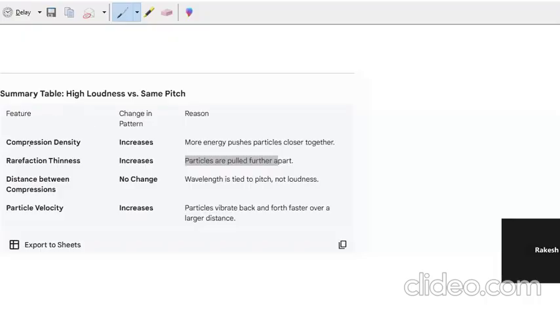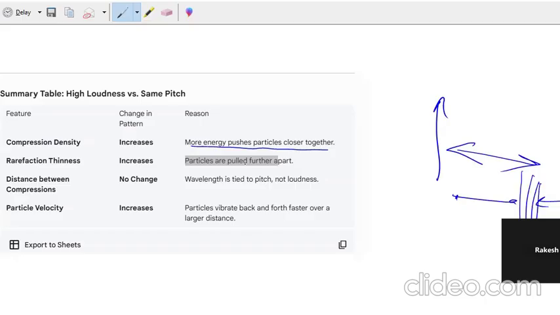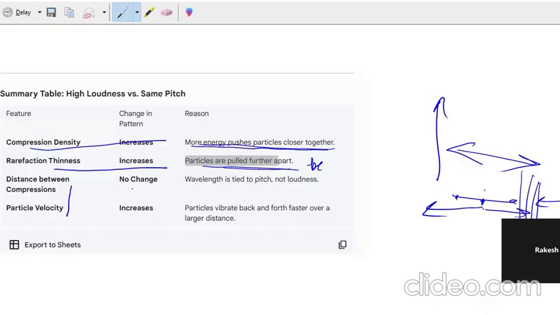When you are having more loudness, that means you have more energy. If the energy is more, then the particles are vibrating more. So that's why the more energy pushes the particles closer together. Like these parts are coming from this side, this side. So in the compression, it's becoming closer. And here, because they are going at a fast speed, they move away quickly from the rarefaction. So they are less dense here. So rarefaction thickness increases, compression density increases, particles are pulled further apart because of high energy, and more energy pushes closer together. And of course, when there is no change in the frequency, there's no change in the distance.